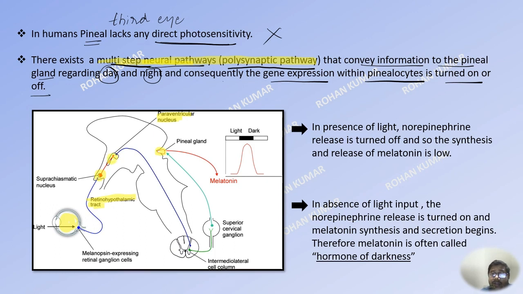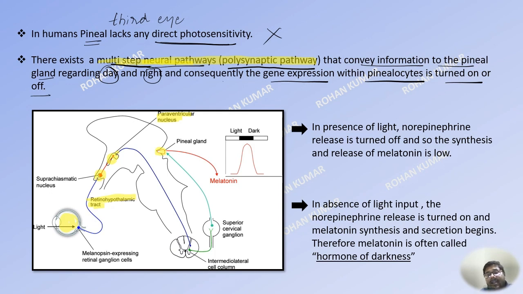From the paraventricular nucleus, this information will be sent down into the spinal cord and it will return back to the pineal gland through another nerve, you can say, through other neurons, and thus the pineal gland will get information regarding the status of the light or the status of the day or the night in the environment.